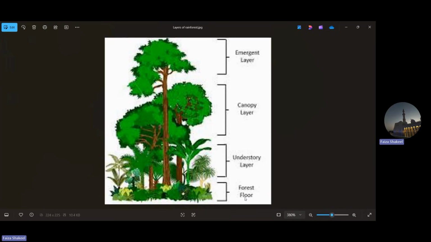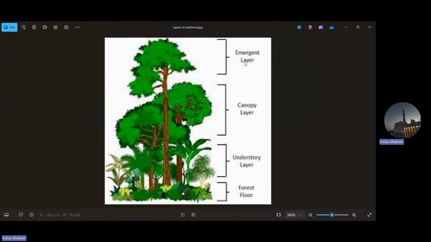I want you guys to repeat after me. Please quickly tell me the 4 layers of the rainforest: emergent layer, canopy layer, understory layer, and the forest floor. Very good. Now I will quickly describe each layer for you and give you some quick points, so please make a note of it. At the end of the class, I'm going to question you about it. I want everyone to listen to me very carefully.